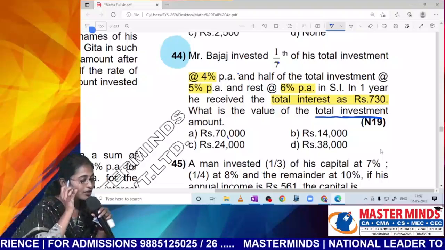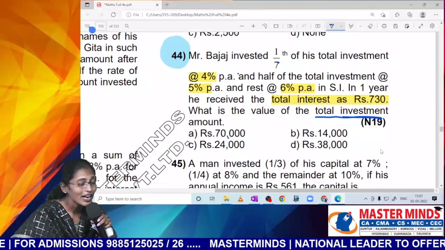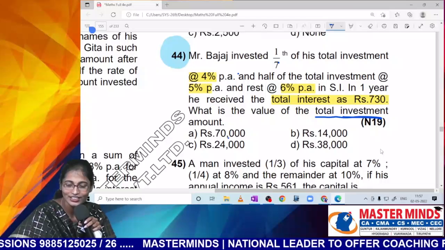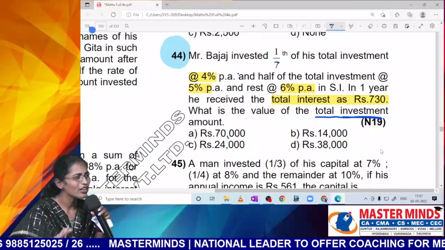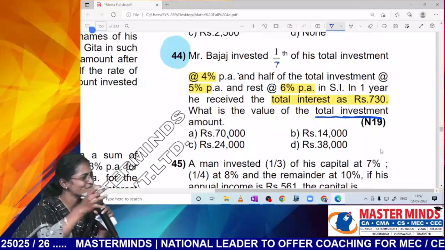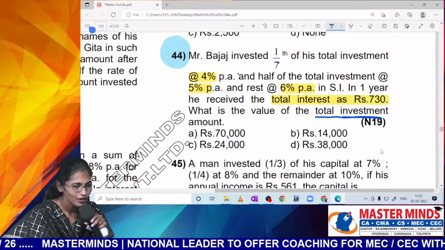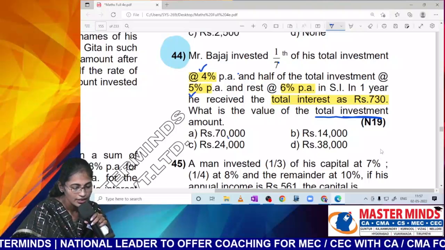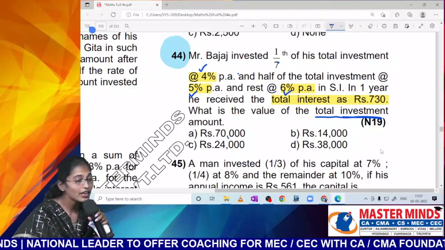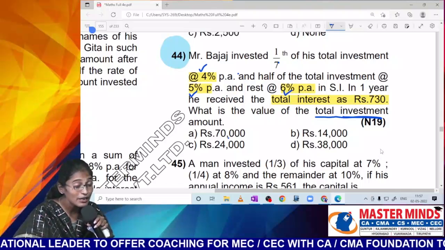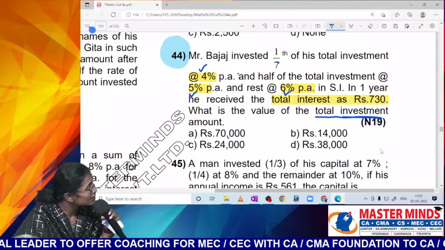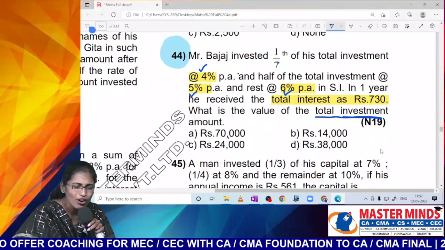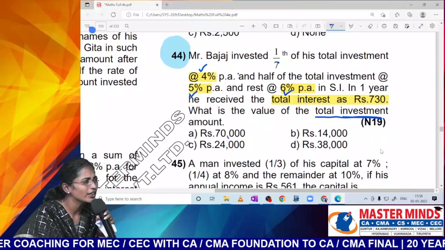Okay, Nana? Yes, sir? There is a concept of simple average and weighted average. Whatever it is, Nana, you can follow the same logic in maths or stat or account syllabus also. Nana, what is the rate of interest in the first case? Second case? Third case? What is the principal in the first case? 1 by 7. Second case? Half. Third case? Remaining. Means are all the principals same or different?